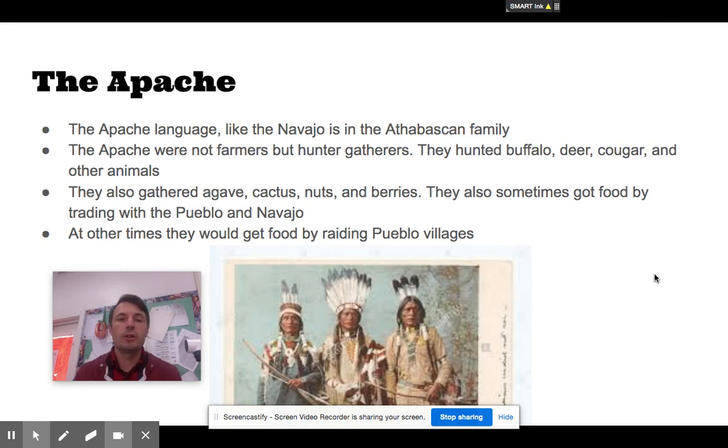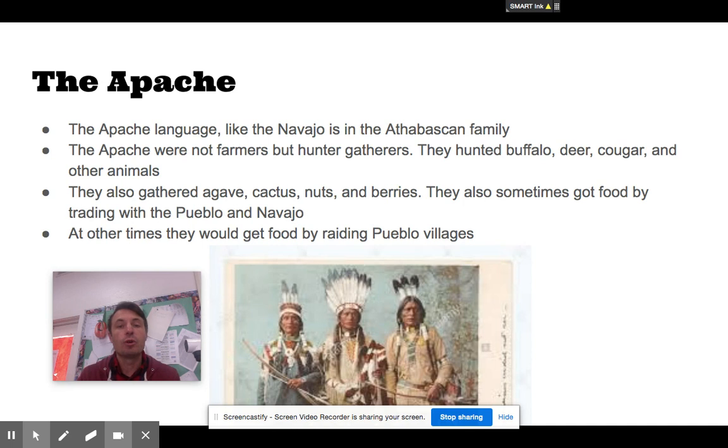The Apache language, like the Navajo, is in the Athabascan family. So this makes it likely that the Apache, like the Navajo, also migrated from the northern tundra and are descended from the Athabascans. Although it's worthy of note that according to the way the Apache tell the story, it was the other way around. They say the Athabascans migrated north from them rather than the Apache migrating south from the northern tundra.